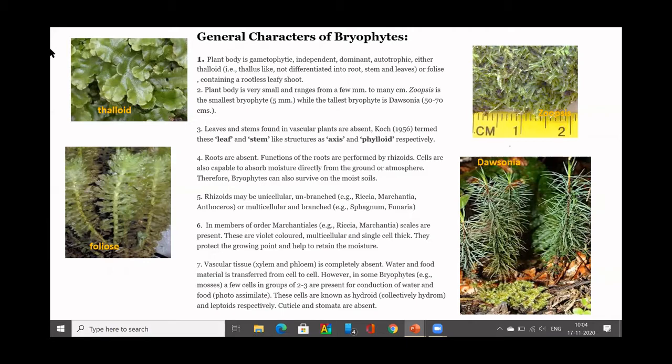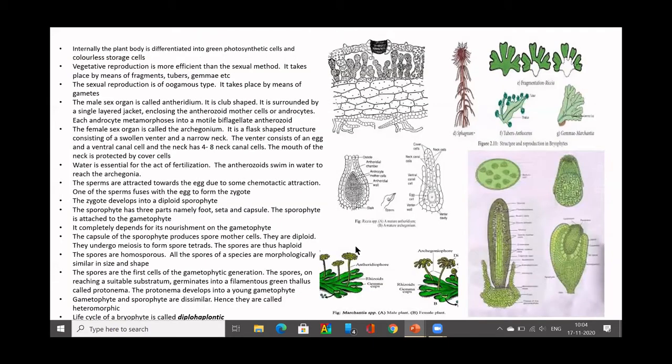And you don't have cuticle and stomata in bryophytes. So these are the general structural characters, the vegetative characters, that is the plant-based structural characters, which are seen in bryophytes. If you see the internal characters, the anatomy of bryophyte, internally the plant body is differentiated into green photosynthetic cells and colorless storage cells.